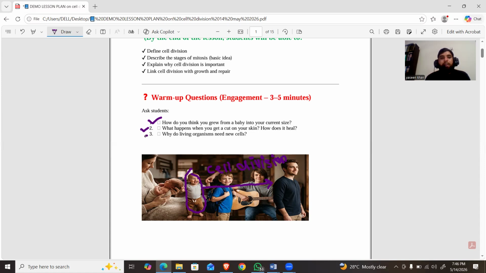Question number three, why do living organisms need new cells? New cells are very essential and very important for our body. New cells are responsible for the replacement of old cells. They are responsible for the replacement of damaged cells. So based on this question, I wanted to move on to my topic, which is cell division. All these questions are related to our topic, cell division. So now let's get started.